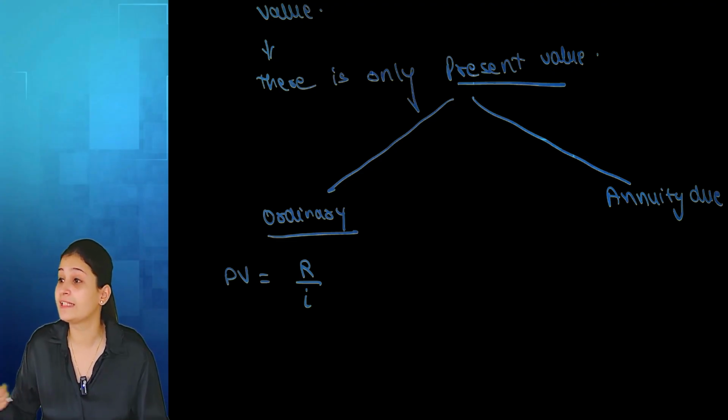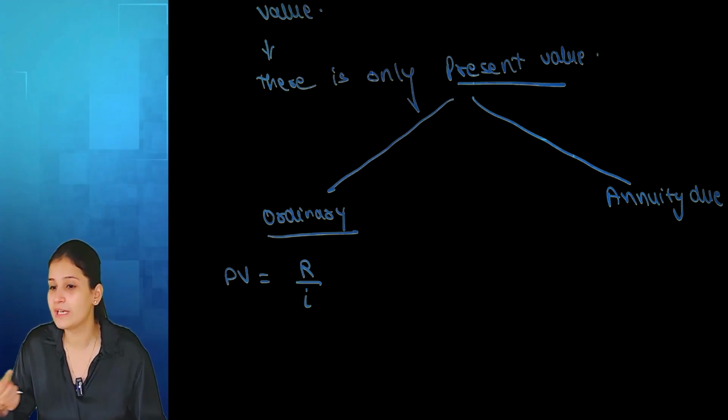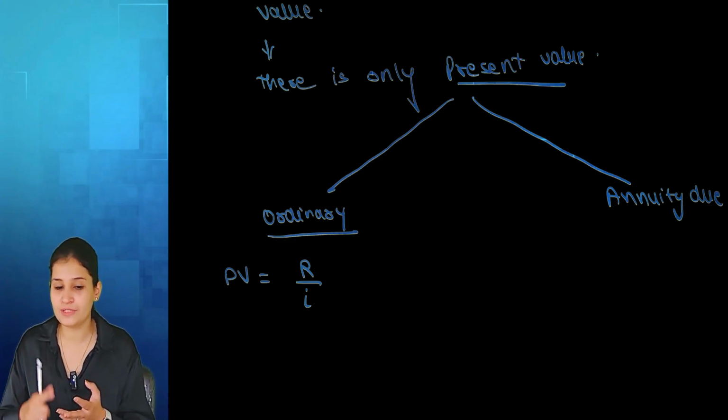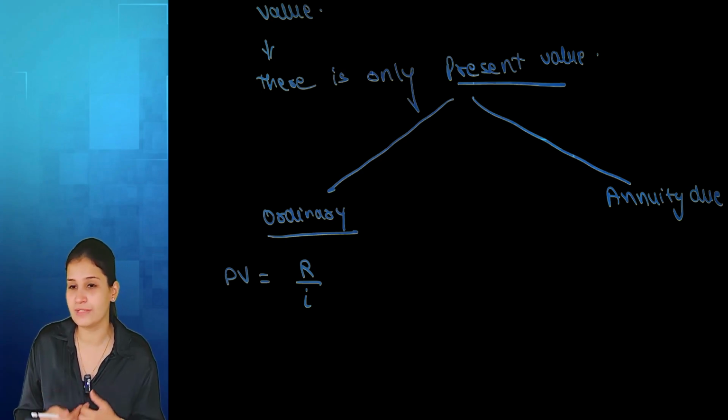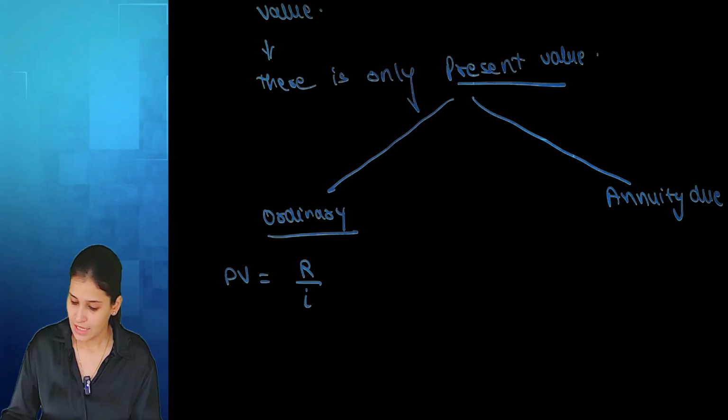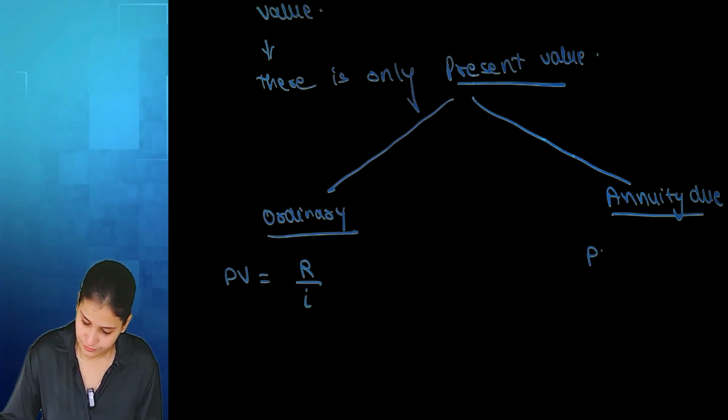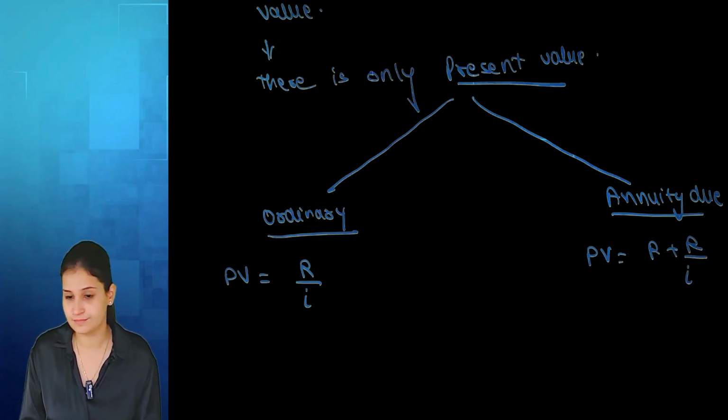N means what? After 10 years, after 15 years. I have no end of time, so I cannot have time here. So we only have present value, annuity and rate. Out of these three, two will be provided. The third we need to find. And if it is annuity due, it is R plus R by I. It is R plus R by I.